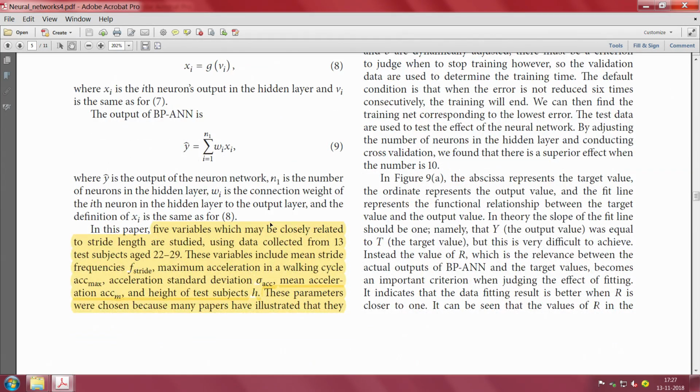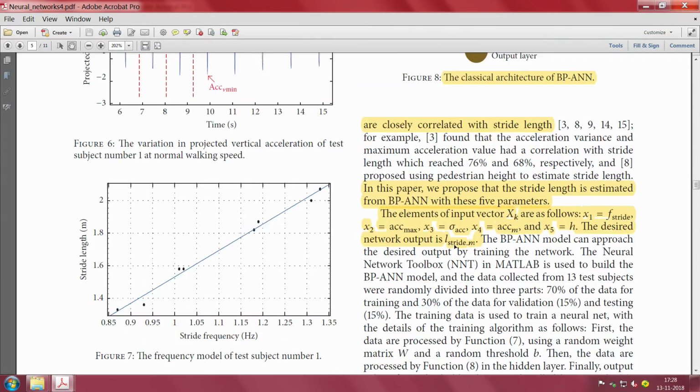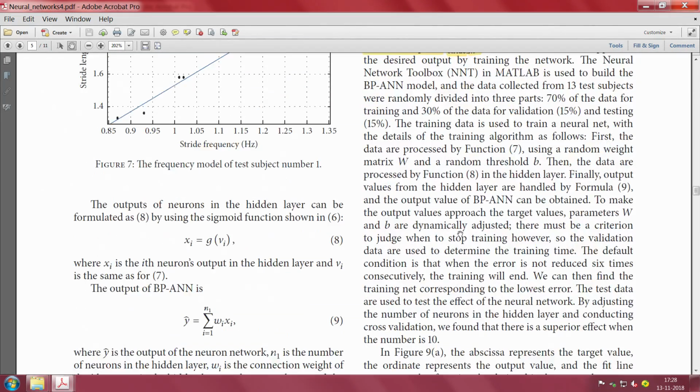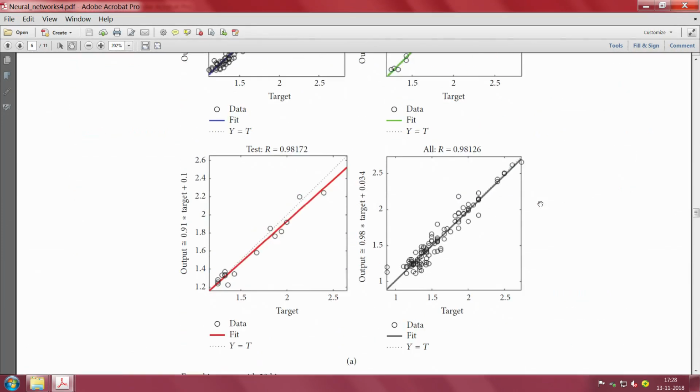So essentially your y hat is the output of the neural network, and these are the inputs that are being fed to the system. Then they run this neural network and try to correlate the stride length as accurately as possible to ground truth, and they have some results appearing here.